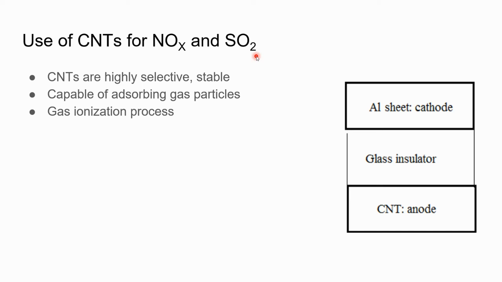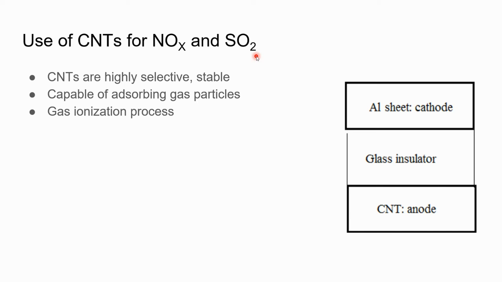How is this so? This is because of the structure of the carbon nanotubes, and they are able to detect these gases also. So in this way, carbon nanotube based gas sensors are used for the detection of NOx and SO2. While clearing them off, they are also behaving as a sensor for detecting the gases. So both works can be done by them simultaneously.